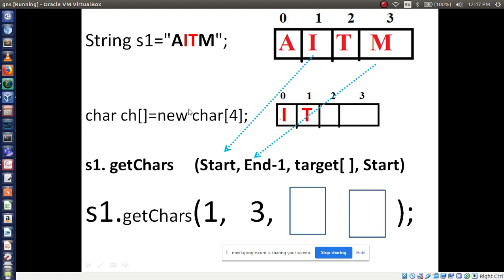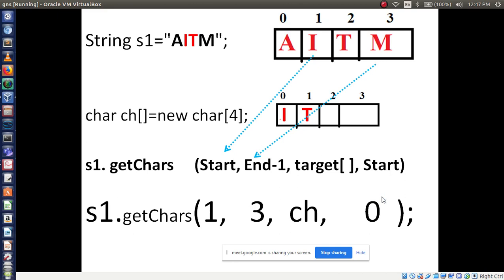What is the target variable name here? Where are you going to store I and T? ch. Here you have to write ch, comma. In ch, from which index number does it have to start? From 0. So here you have to write 0. That's it.